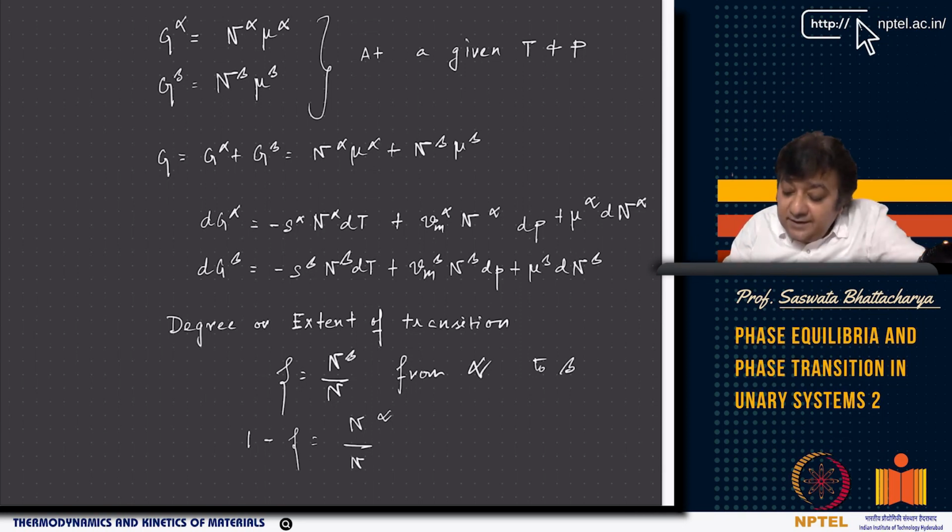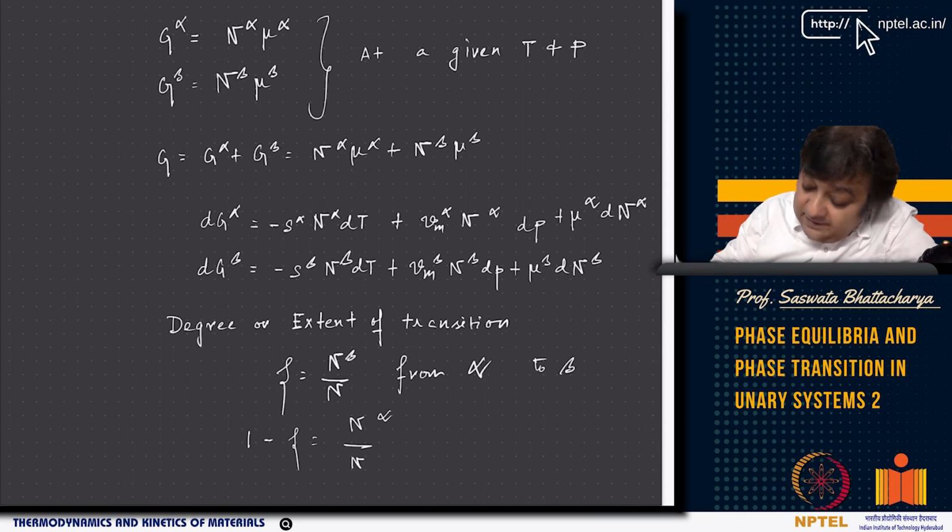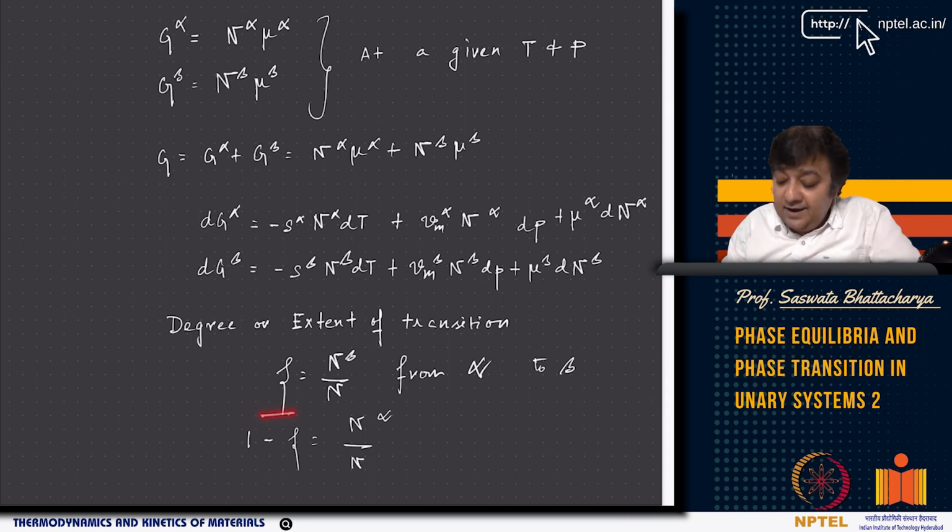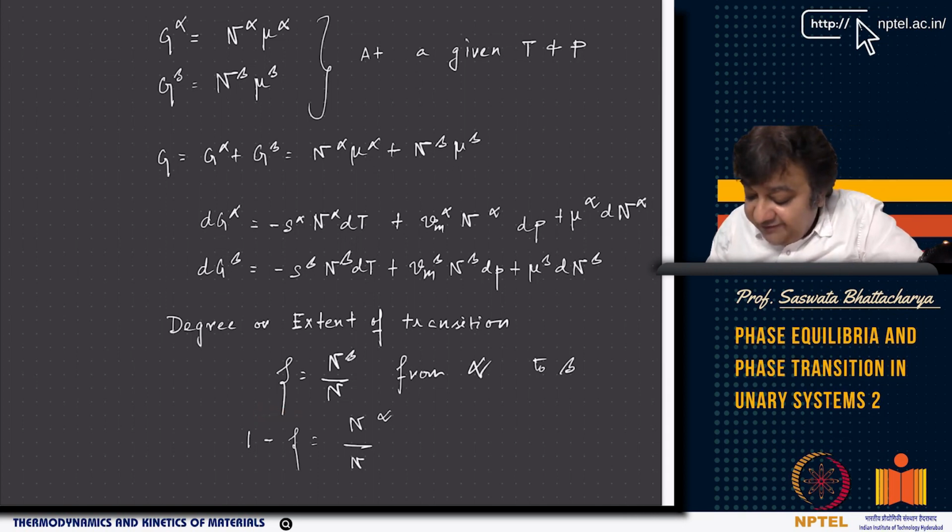Now, the degree or extent of transition is given by the internal process variable. This extent of transition I can define as zeta, which is an order parameter, which is n beta by n, right? So, this is the extent of transition from alpha to beta.